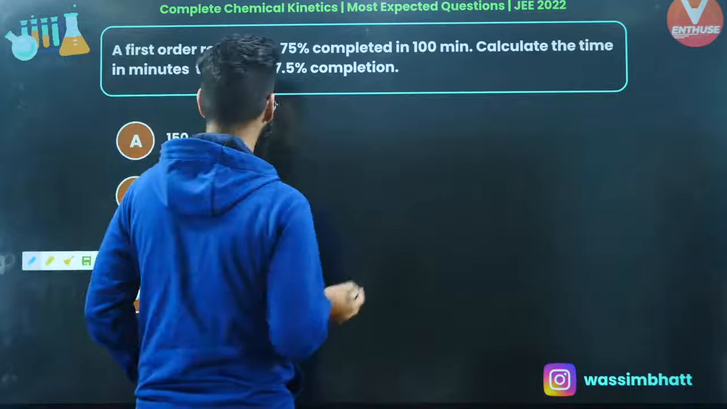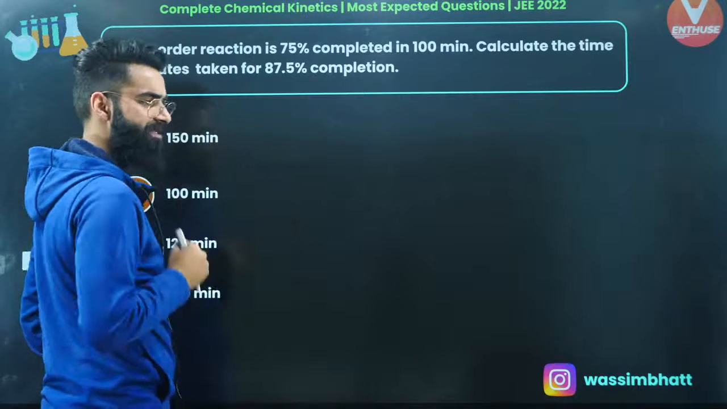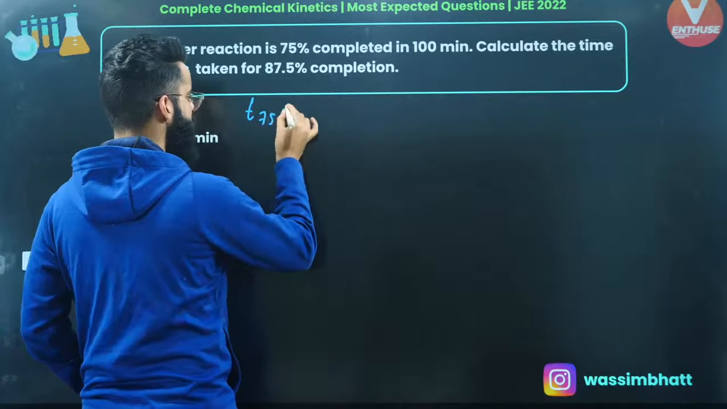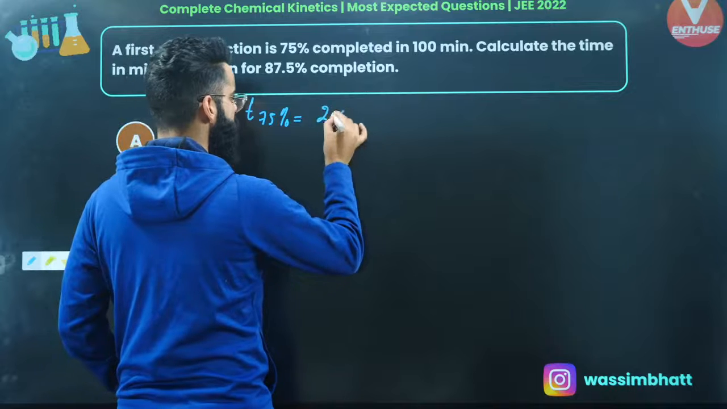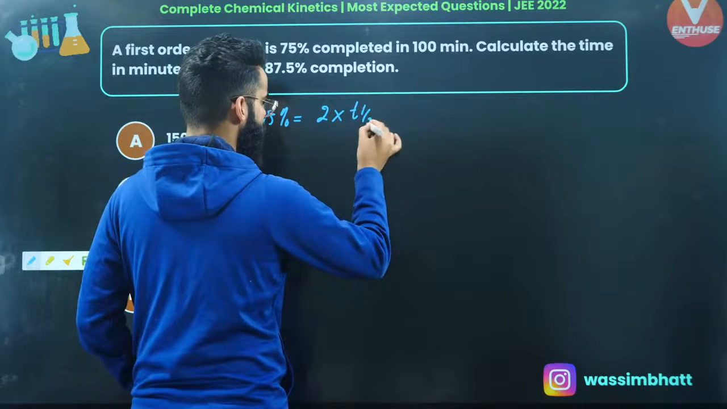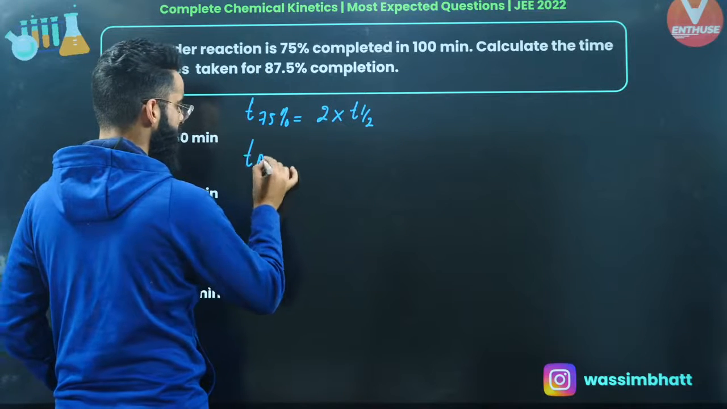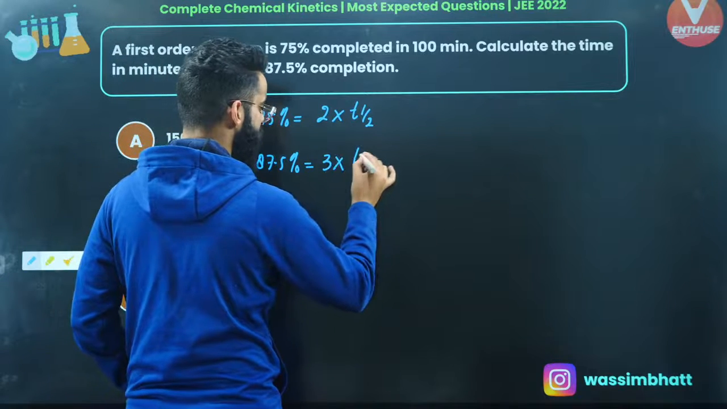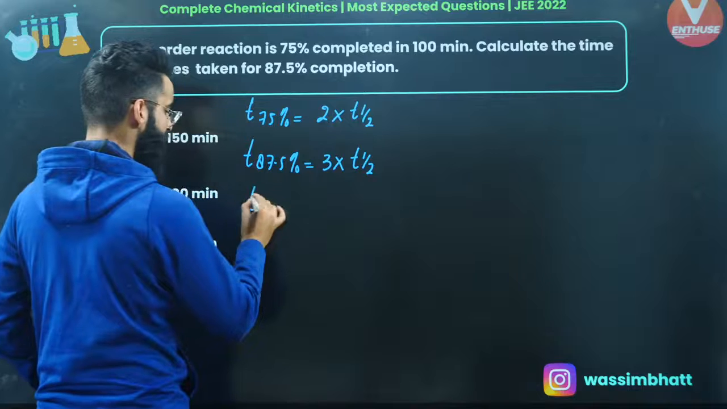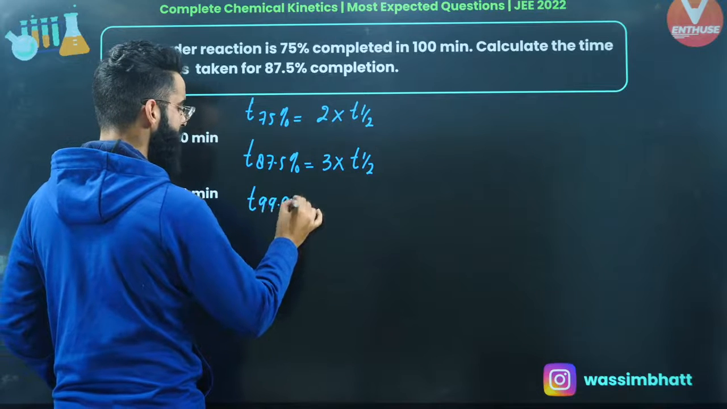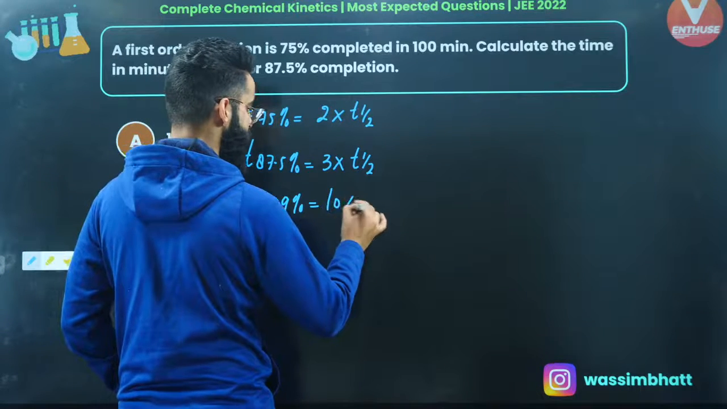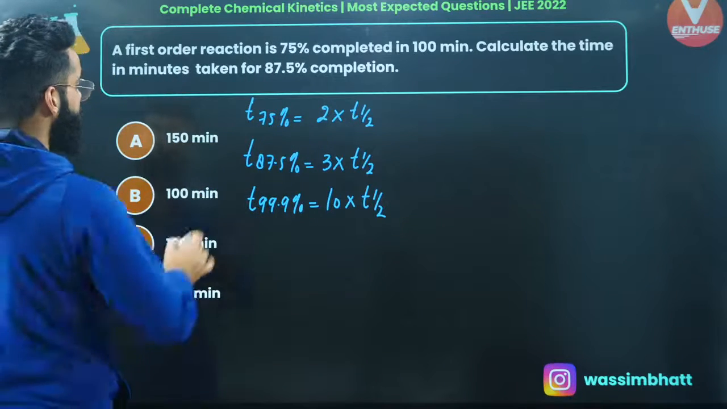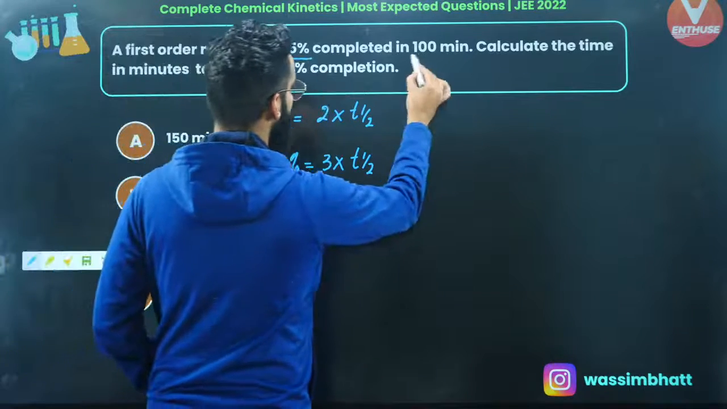I would want you guys to remember a few results for first order kinetics. Number 1: time taken to complete 75% of a first order reaction is 2 times the half-life. Number 2: time taken to complete 87.5% of a first order reaction is equal to 3 times the half-life. Number 3: time taken to complete 99.9% of a first order reaction is equal to 10 times the half-life. Now, as per the question, the first order reaction is 75% complete in 100 minutes.